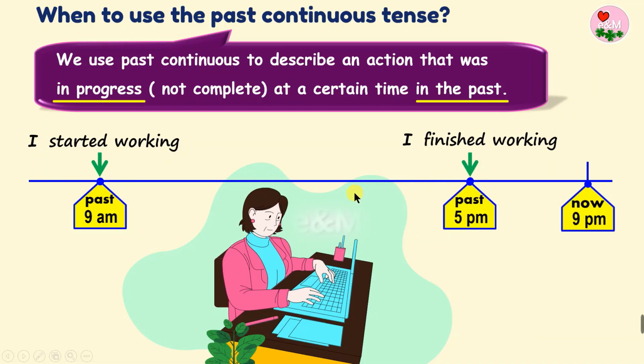But if you want to talk about this period from 9 a.m. to 5 p.m., then you would say, I was working from 9 a.m. to 5 p.m. And this, I was working, is the past continuous. Remember, when we use past continuous, we are talking about something that continued during a period in the past.